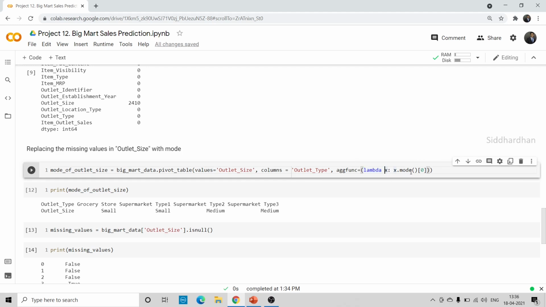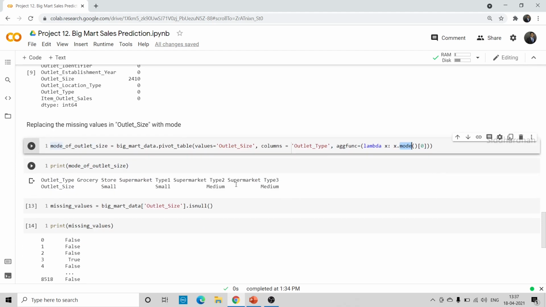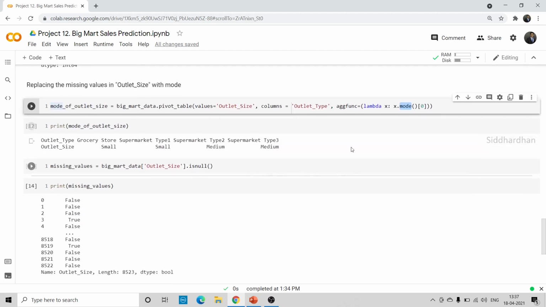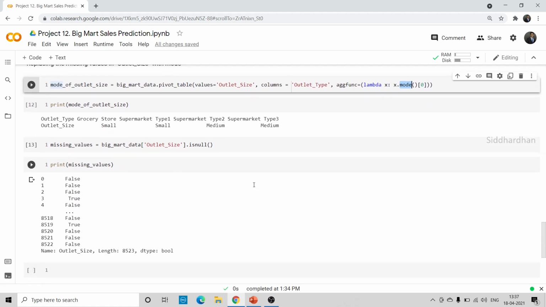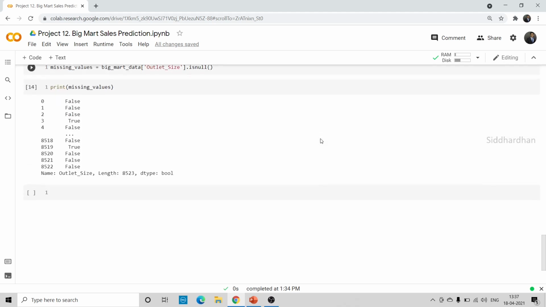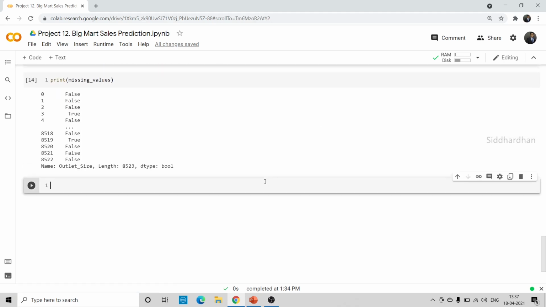So what we are doing is we are taking this x. x represents this particular outlet size column, and it is taking the mode of that column. So we are just taking the mode for this outlet size and outlet type. That's why we have mentioned the 0 to represent the index. So we are taking this x and finding the mode of this column, and we are just using it to print it here. Now let's see how we can use this lambda function again to convert the missing values to a mode value. We need to create a separate lambda function, just to give this mode. Now we will create another line of code to replace the missing value with the mode.